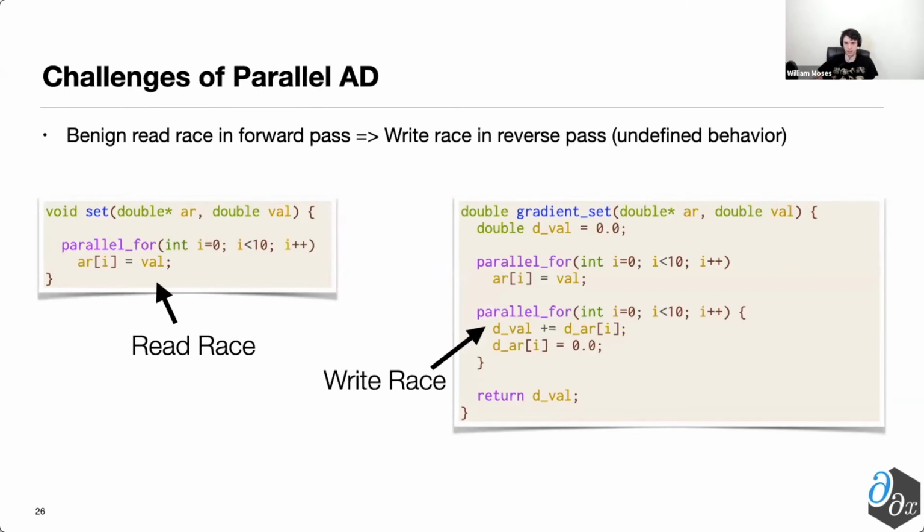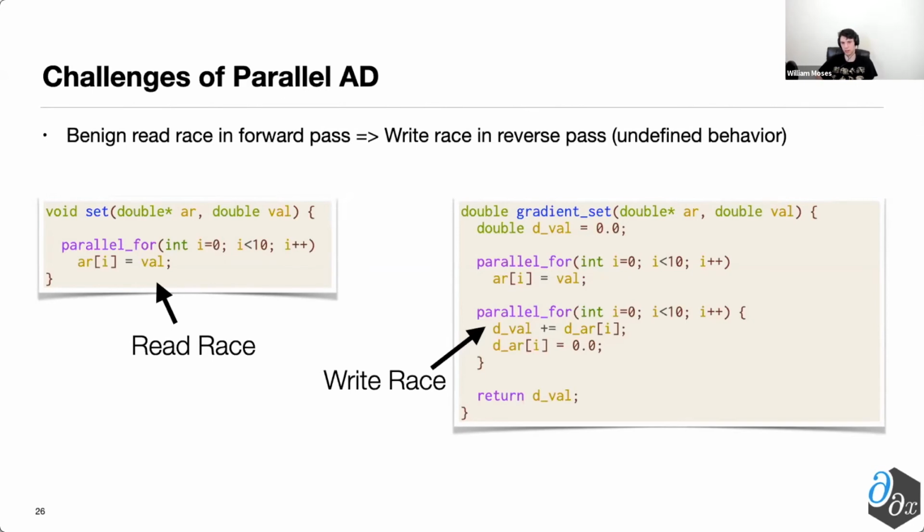Since all of these iterations are independent, we can in theory parallelize this with a parallel for. In doing so, we have a read race on the variable val, which of course doesn't create any additional difficulties since it's perfectly legal and deterministic to read in parallel from the same location, provided it's not being modified. Unfortunately, however, for the reverse pass, this presents difficulties because the read races in the forward pass become a write race for the reverse pass.